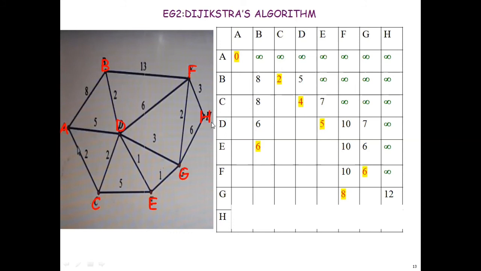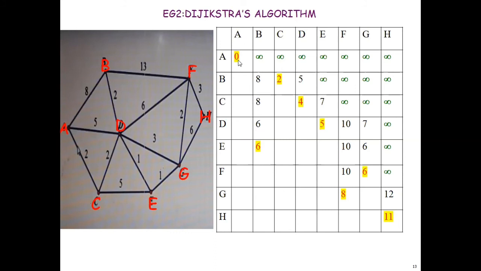Only we should cross check with H because till now we didn't calculate the minimum distance to H. So F is having the distance 8, and 8 plus this weight, that is 3. 8 plus 3 will give you the value 11. So you will be updating H with 11. That will be the last node, and that itself will be the minimum distance.